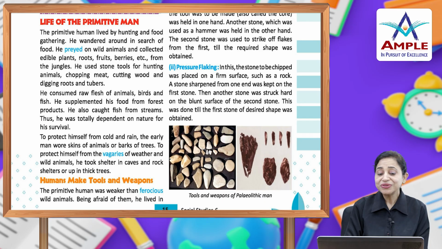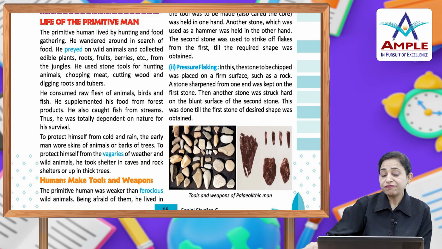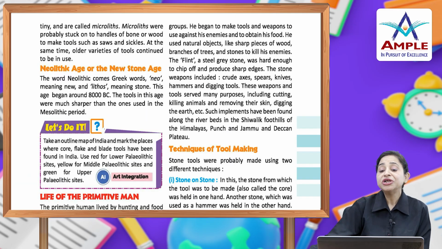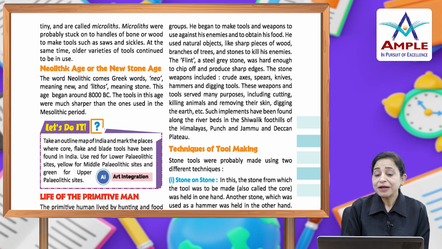Humans make tools and weapons. So this time has come when they started making tools and weapons. The primitive human was weaker than ferocious wild animals, being afraid of them. He lived in groups, and he began to make tools and weapons to use against his enemies and to obtain his food. He used natural objects like sharp pieces of wood, branches of trees and stones to kill his enemies,